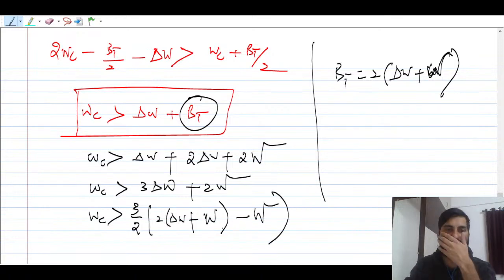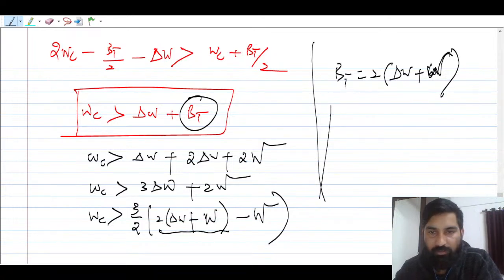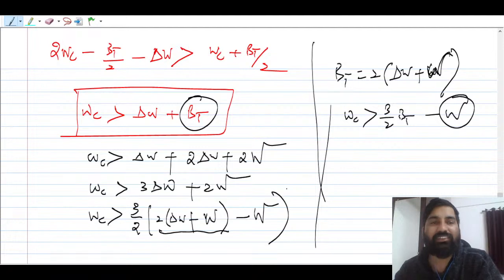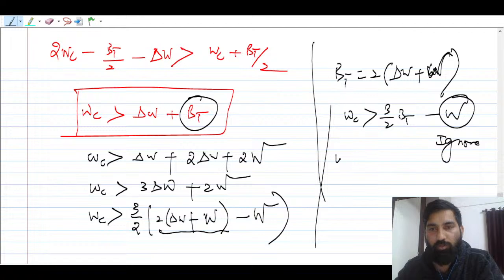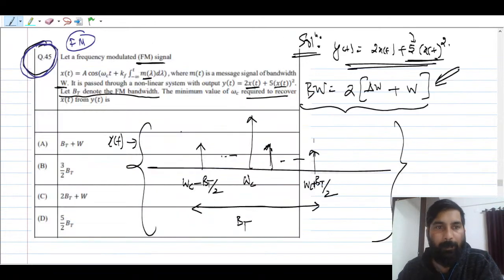If you take 3/2 inside, it is nothing but 3 times of bt, और वही आ जाएगा. So this is bt. So omega c should be greater than 3/2 bt, capital BT minus w. Now this is a message signal frequency, so you can ignore it. So your minimum omega c will be equal to 3/2 bt. In order to get this answer, you have to do this much effort. So 3/2 bt will be the correct answer for this question.